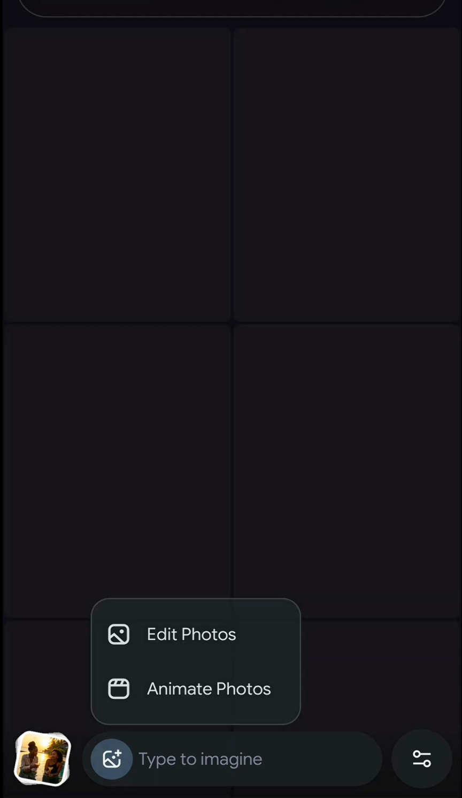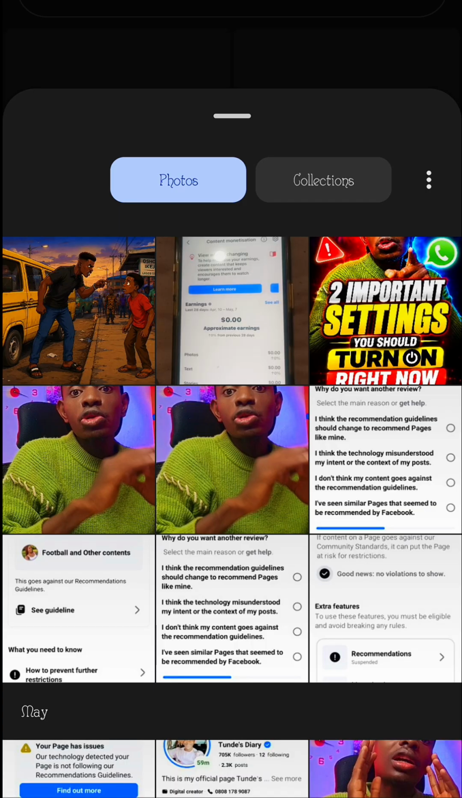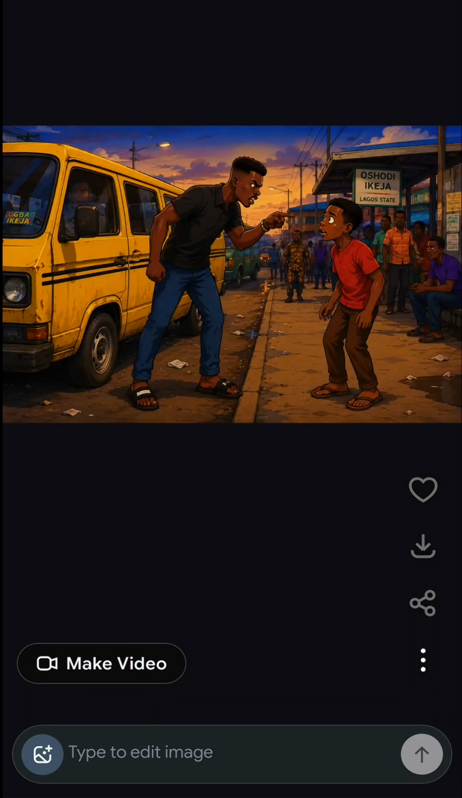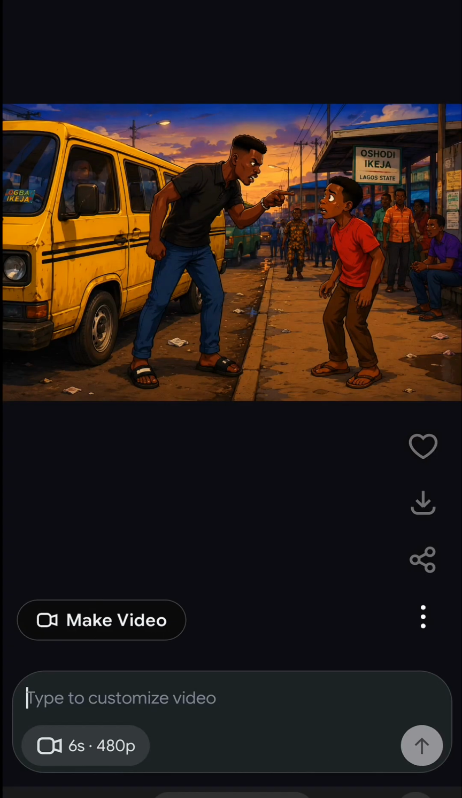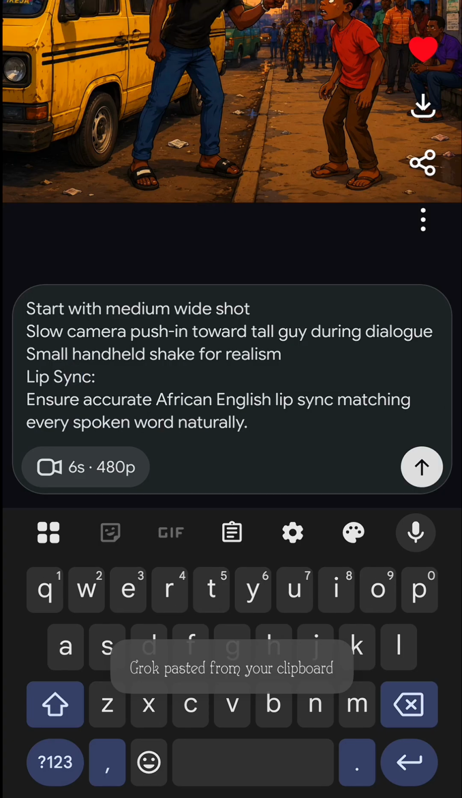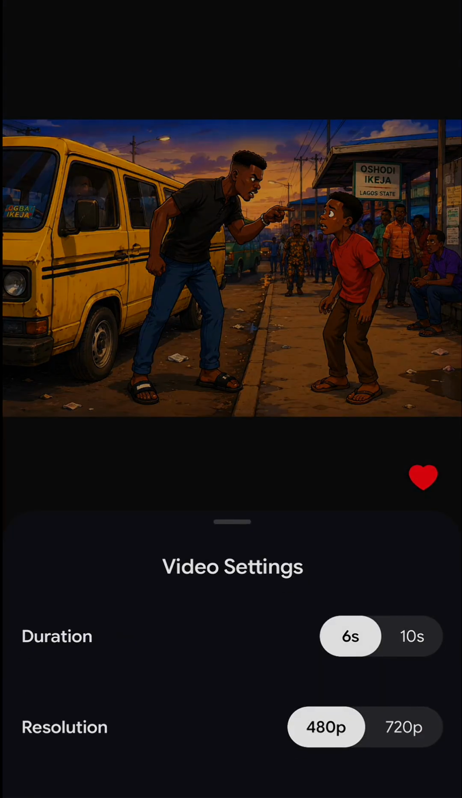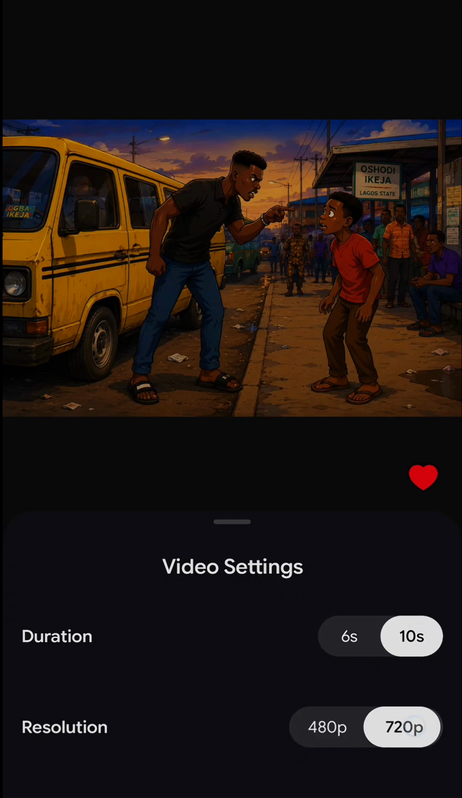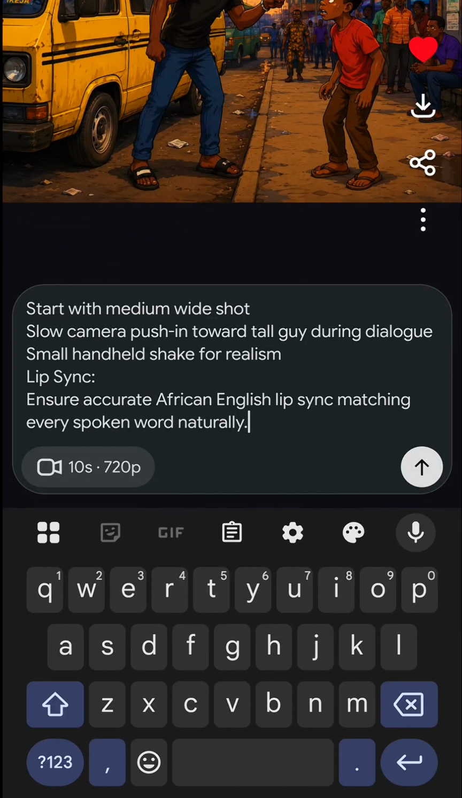So you click on this plus icon here, you click on animate photo, and after that you are going to upload that image. This is the image, and after uploading the image, I'll click on make a video. Then I'll paste the prompt here. After pasting the prompt, I'll put it on 10 seconds and 720p. And after that, I'll click on generate.